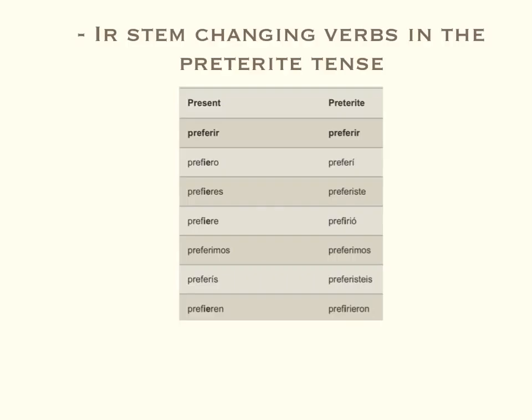The same rule applies to words with the O changing to U. For example, dormí, dormiste, durmió, dormimos, and durmieron.